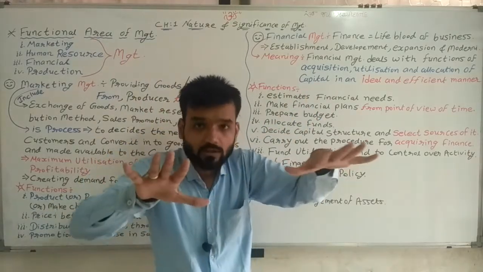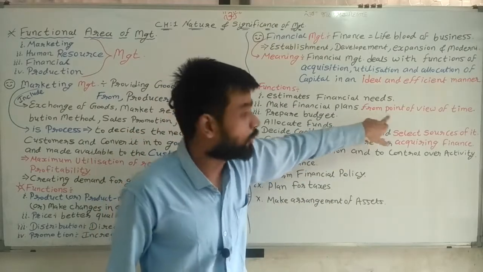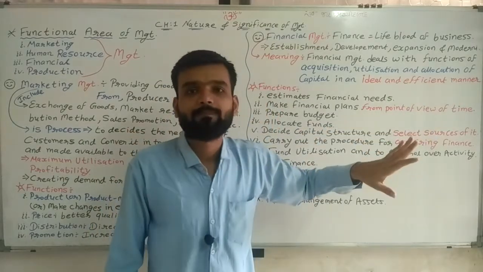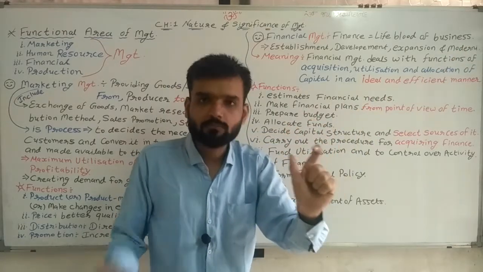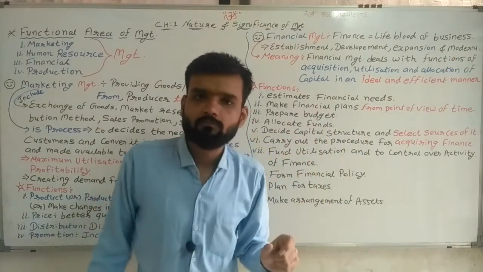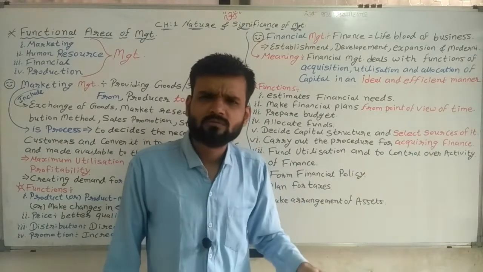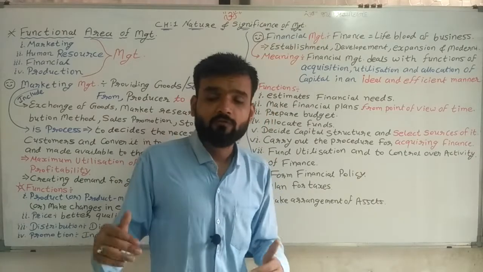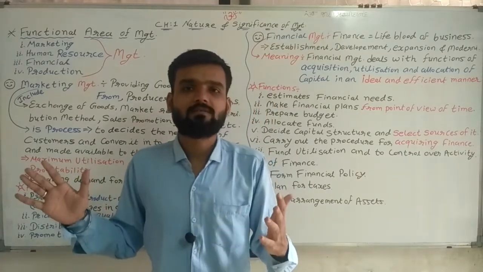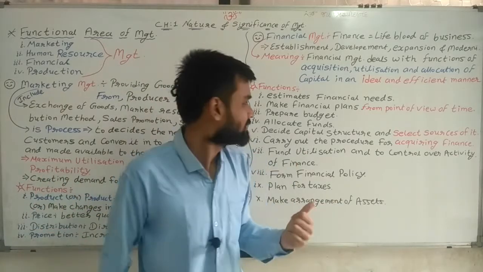Short-term finance needed, long-term finance needed, from the point of view of time. If short-term finance is needed, we get a loan for a short period. But if long-term finance is needed, we issue shares so that we get long-term finance. Simple.